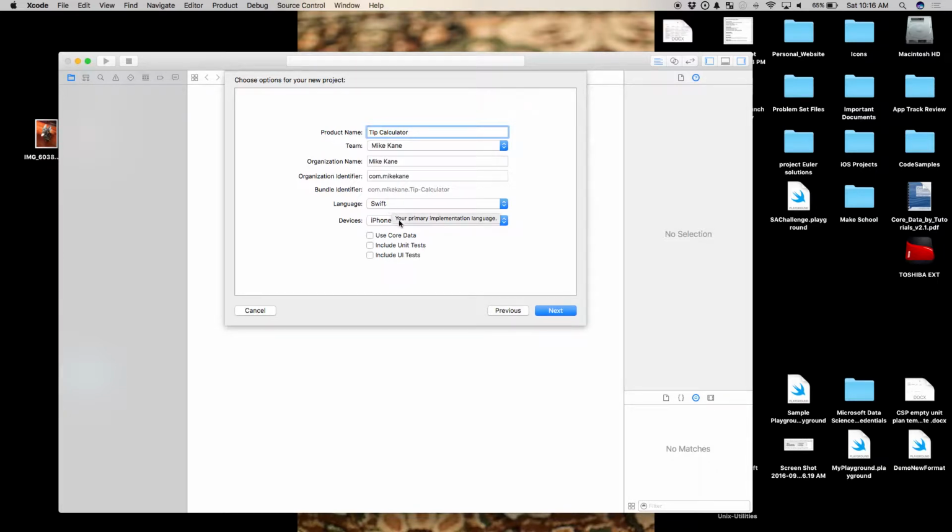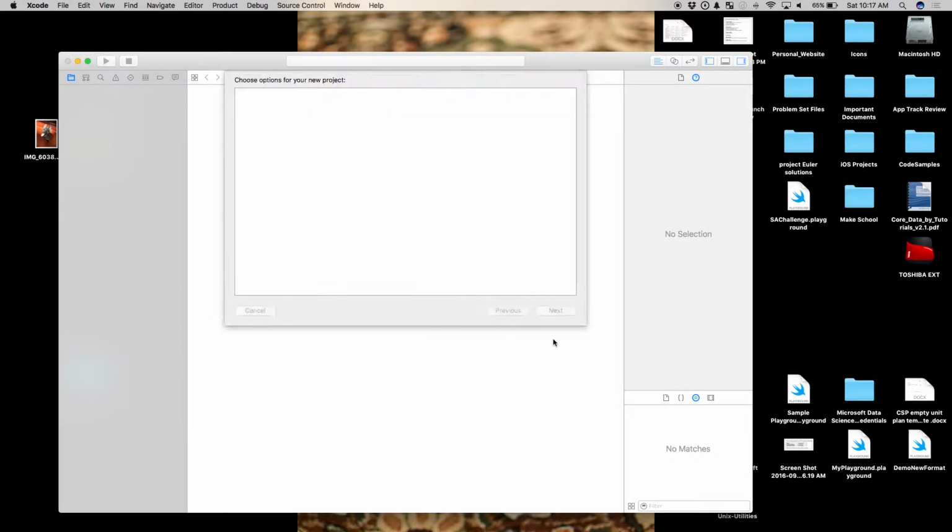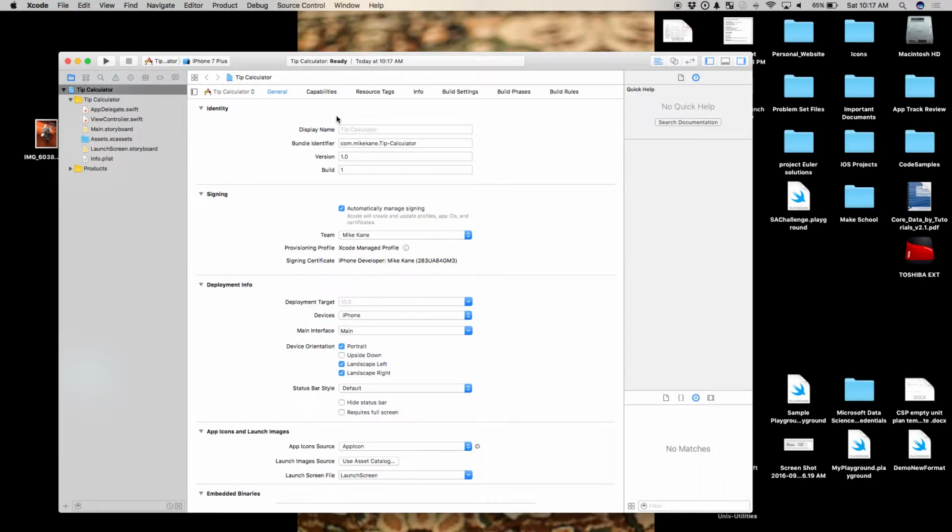Device. Let's stick to iPhone. Doesn't really matter. For these here, we're going to leave these unchecked. If you do have these checked on accident, not a big deal. It's just going to add in some framework stuff. It's going to make your project bigger, maybe build a little bit slower, but it'll still work. This is more for production level stuff, okay? We're going to go ahead and click next. It's going to ask, where do we want to put this? I'm just going to throw it anywhere on my desktop. Doesn't really matter. And we're going.